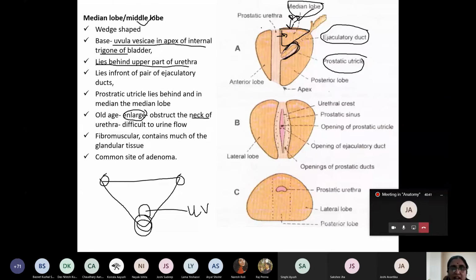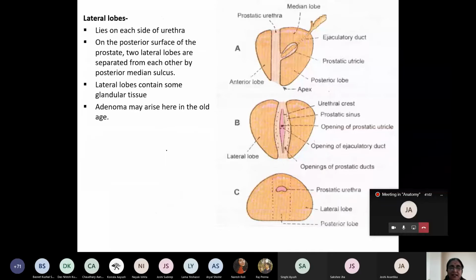And what is the content of this median lobe? It consists of fibromuscular tissue and it contains an abundant amount of glandular tissue. So the median lobe is the commonest site of adenoma, which yields the formation of benign prostatic hypertrophy. It is the commonest site of benign prostatic hypertrophy. Okay, so this is very, very important.